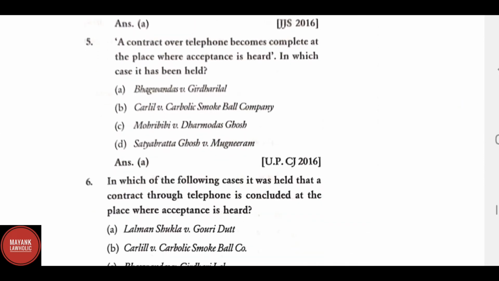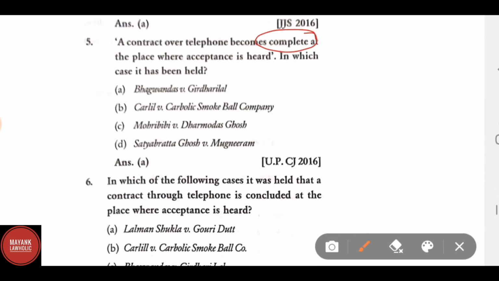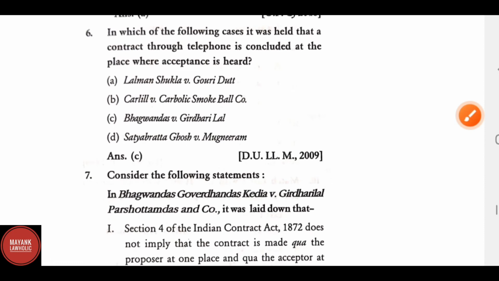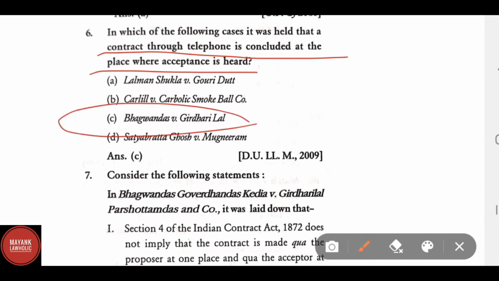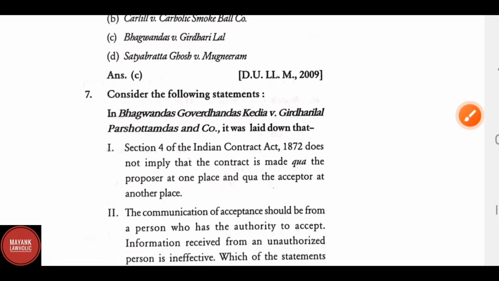A contract over a telephone becomes complete at a place where the acceptance is heard. In which case has it been laid down? Bhagwan Das versus Girdhari Lal. In which of the following cases was it held that a contract through telephone is concluded at a place where the acceptance is heard? Correct answer is Bhagwan Das versus Girdhari Lal.